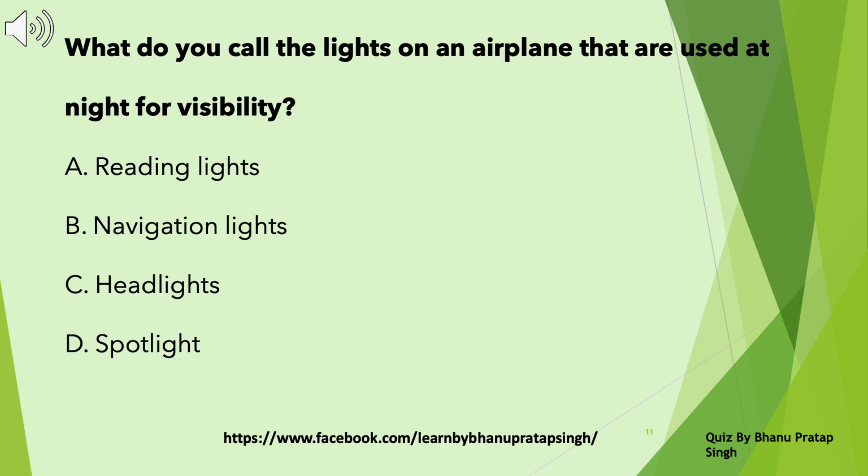What do you call the lights on an airplane that are used at night for visibility? A. Reading lights. B. Navigation lights. C. Headlights. D. Spotlight. Take a pause and choose the correct answer. Answer B. Navigation lights.